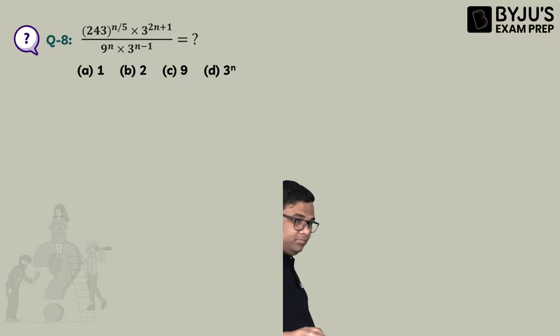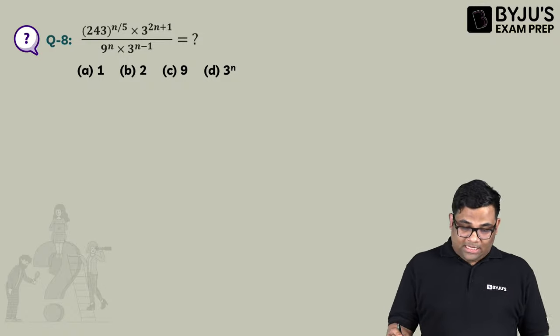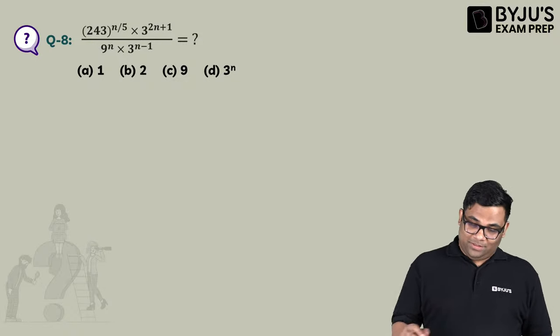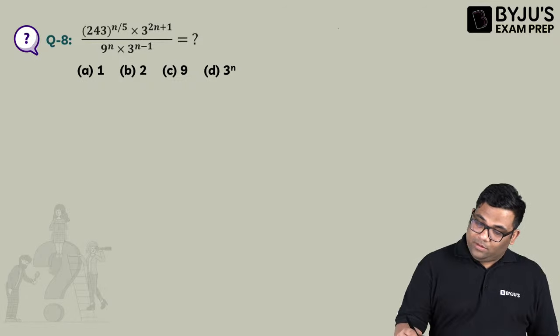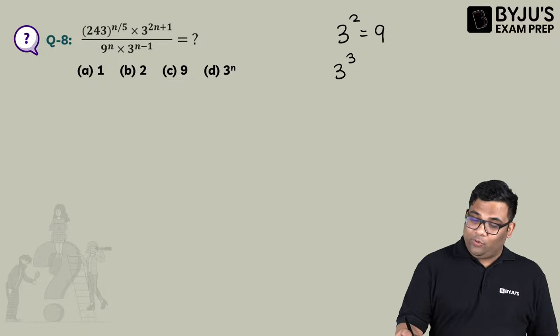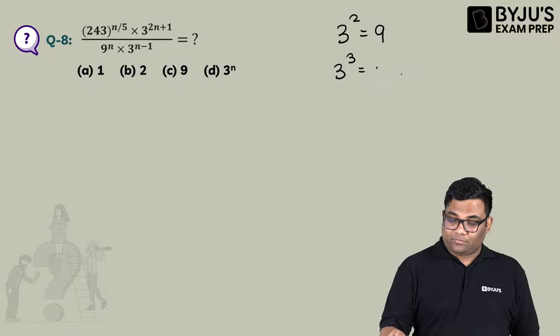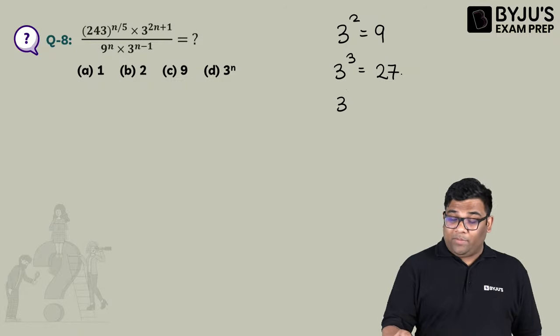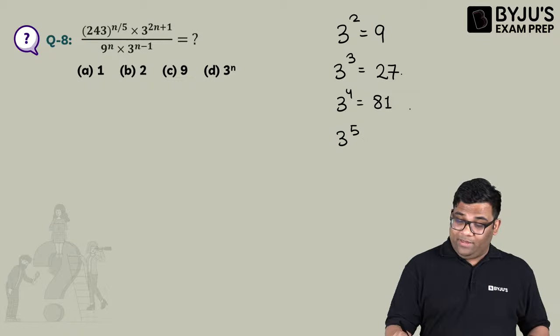Is the answer B or C? This is answer C or B or A. Which one? C. 3 square is 9, 3 cube is 27, 3 to the power 4 is 81, and 3 to the power 5 is 243.